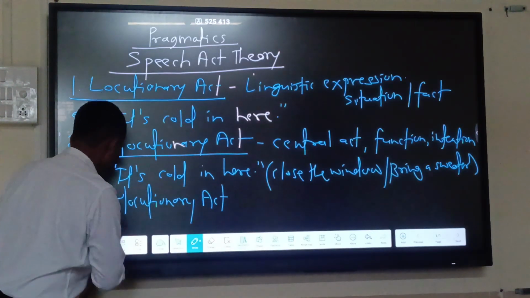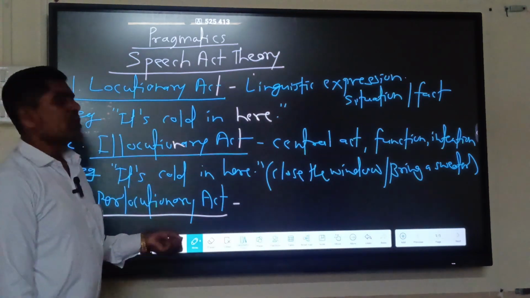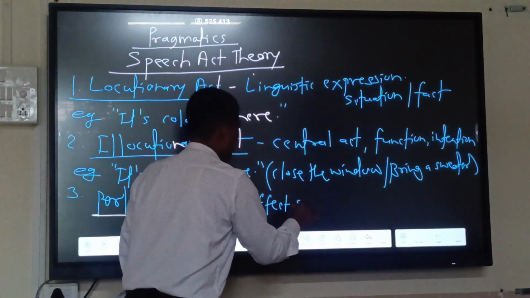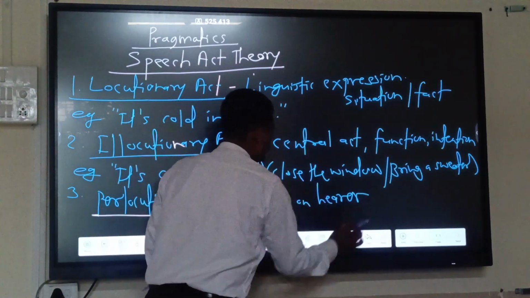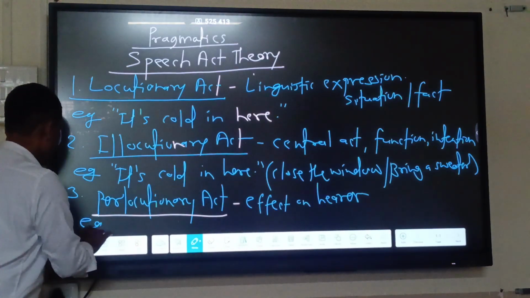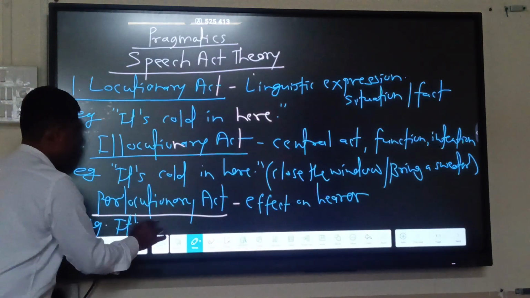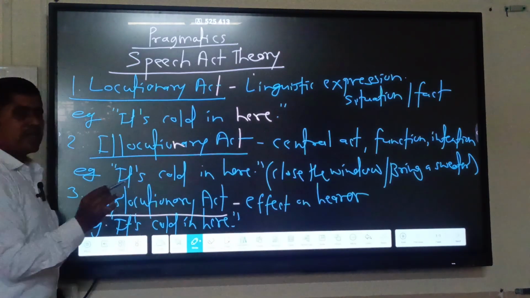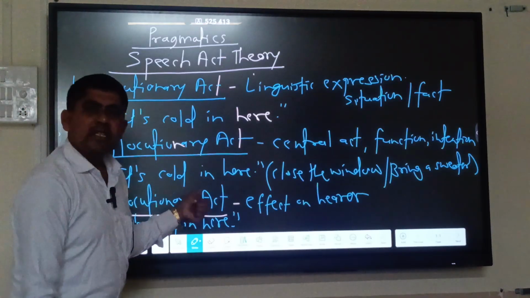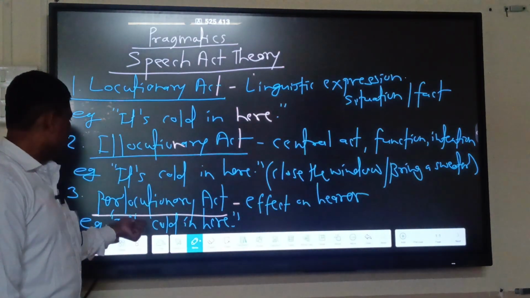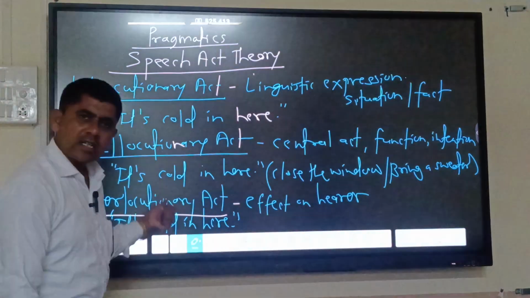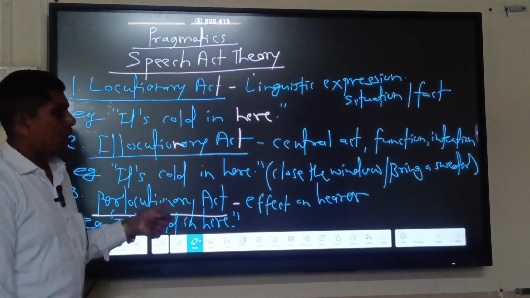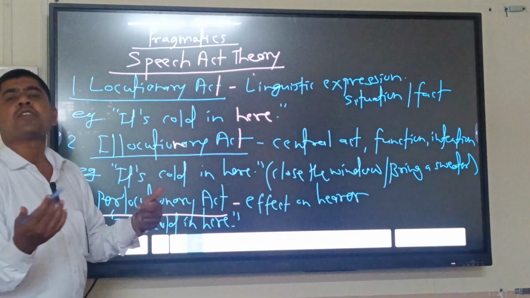So what is the perlocutionary act? The perlocutionary act is produced to have an effect on the hearer. Effect on the hearer means, for example, with the sentence "It's cold in here," whether the hearer heard the speaker's words, and whether he closed the window, or closed the door, or brought the sweater or not.